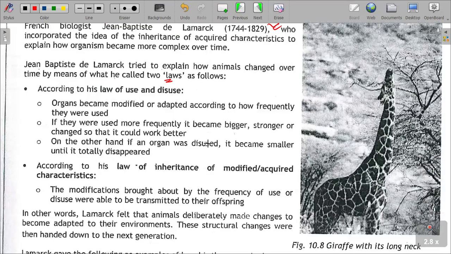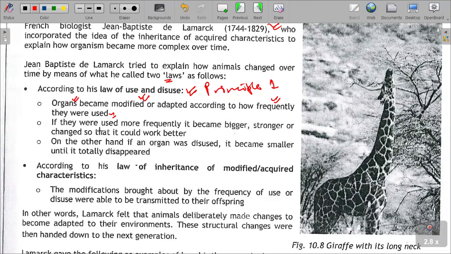So, one, according to the law of use and disuse, which is principle one: organisms become modified or adapted according to how frequently they were used. Organs of different animals become modified or adapted according to how frequently they were used. That is the law of use and disuse.